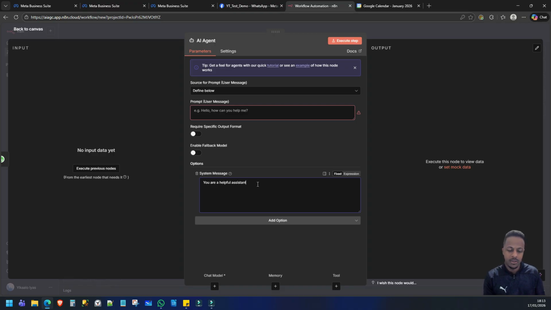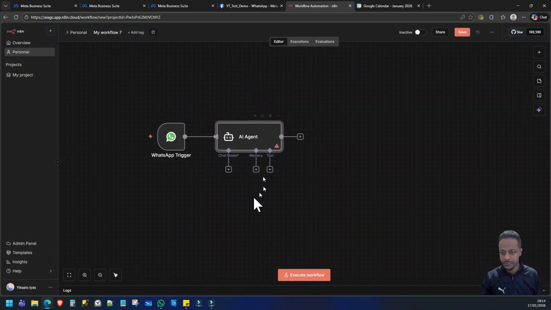So essentially you can think of it like a human being. You've got to tell it, okay, your role, you're an admin assistant. When you get a message, respond in this way, in a friendly manner. Don't say too much, keep it concise. That's the way you would instruct it. So this is the system message. So we'll leave it like that for now, and I'll add some instructions momentarily.